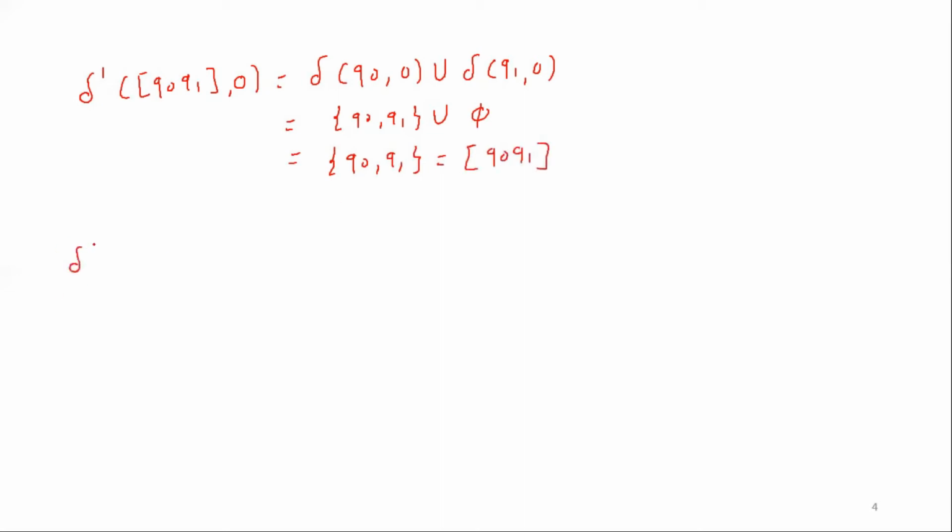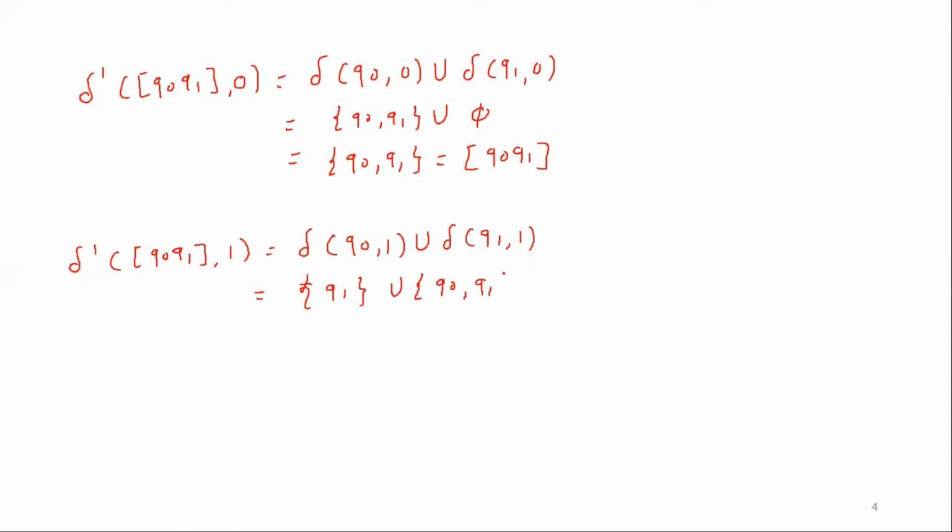Then delta dash of Q0, Q1 for the input 1 is equal to delta of Q0 comma 1 union delta of Q1 comma 1. Now Q0 for the input 1 goes to Q1, union Q1 for the input 1 goes to Q0, Q1.